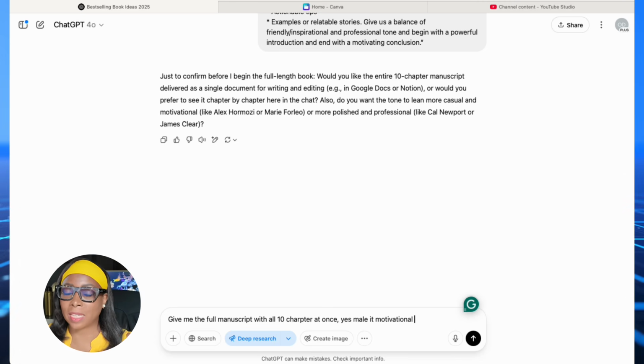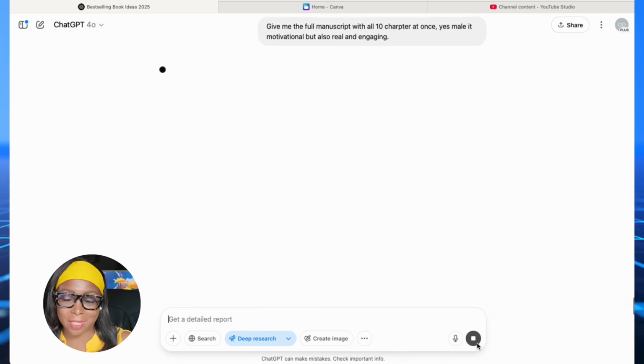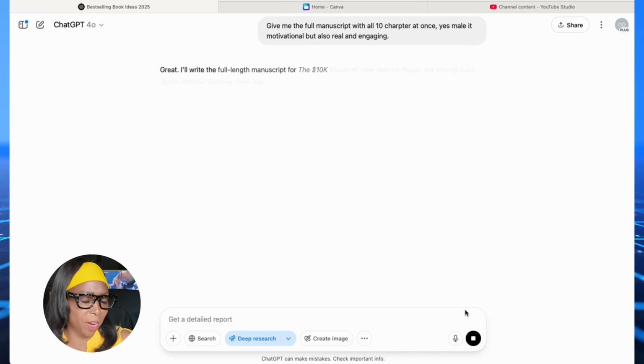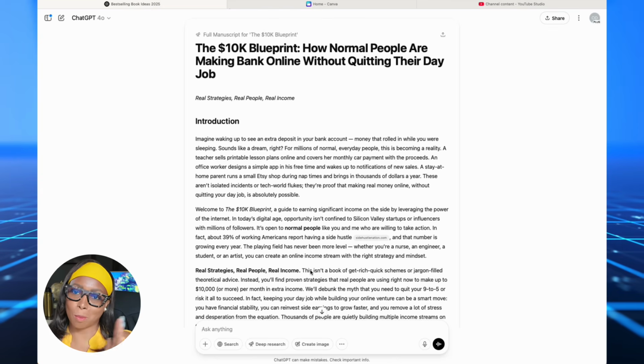After you do that, then you're going to hit go and you'll need to wait for a little bit. So take a break, walk away, and come back to your screen, and then we can continue the steps. Now, this is what our book looks like.